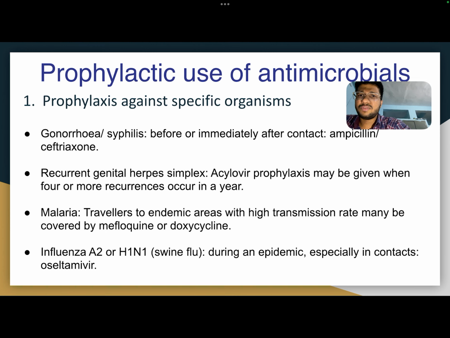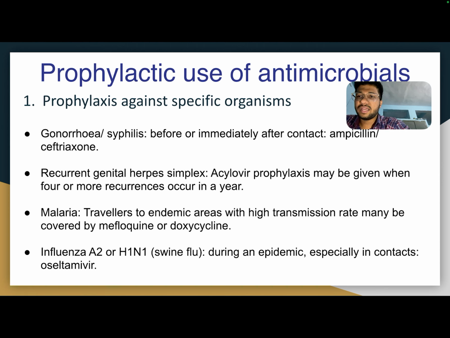The fifth case is gonorrhea or syphilis, before or immediately after contact. The drug of choice is ampicillin or ceftriaxone. Then recurrent genital herpes simplex: acyclovir prophylaxis may be given when 4 or more recurrences occur in a year. Then the third one is malaria.